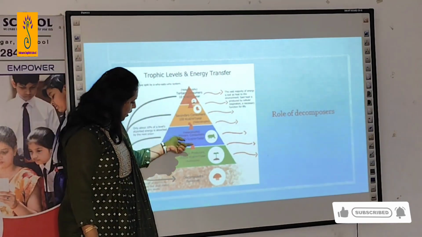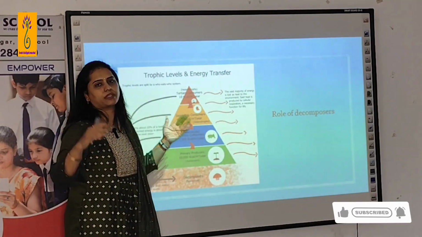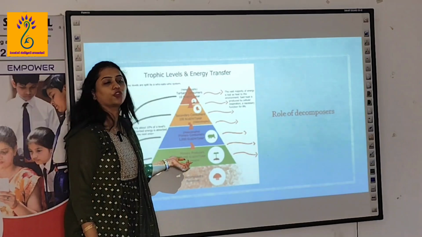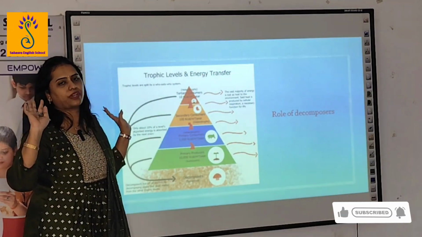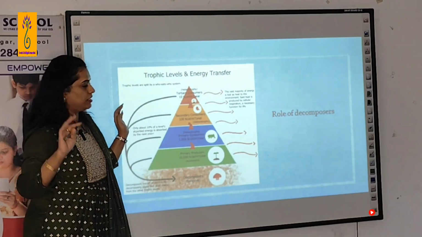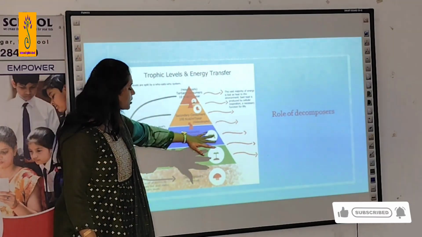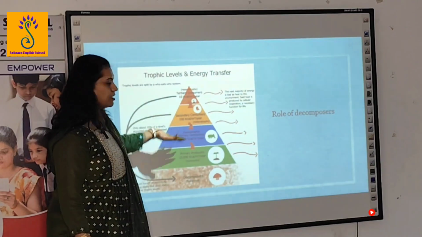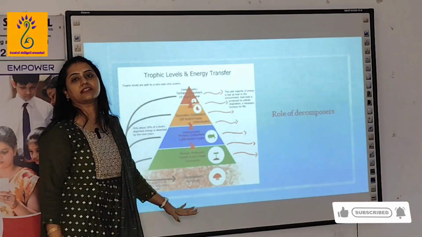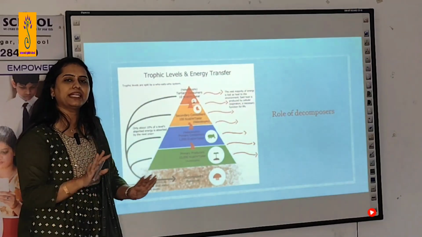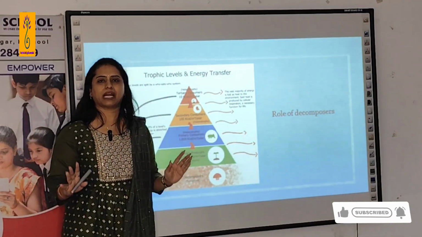Now, what will happen to the first one? Autotrophs will increase enormously because nobody is consuming them. Everywhere you can find plants. If I remove this one trophic level, one will decrease, the other will increase, and there is complete imbalance in the ecosystem.